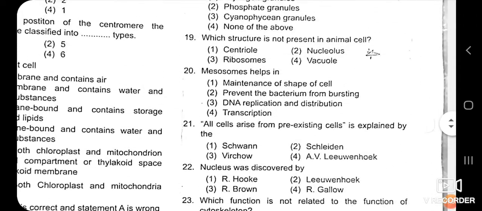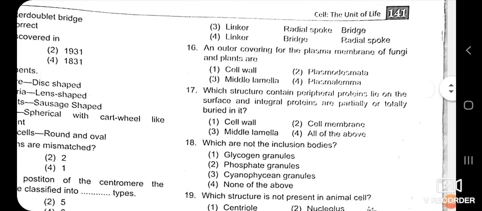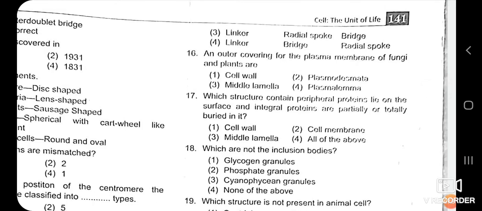Next one, an outer covering for the plasma membrane of fungi and plants is.